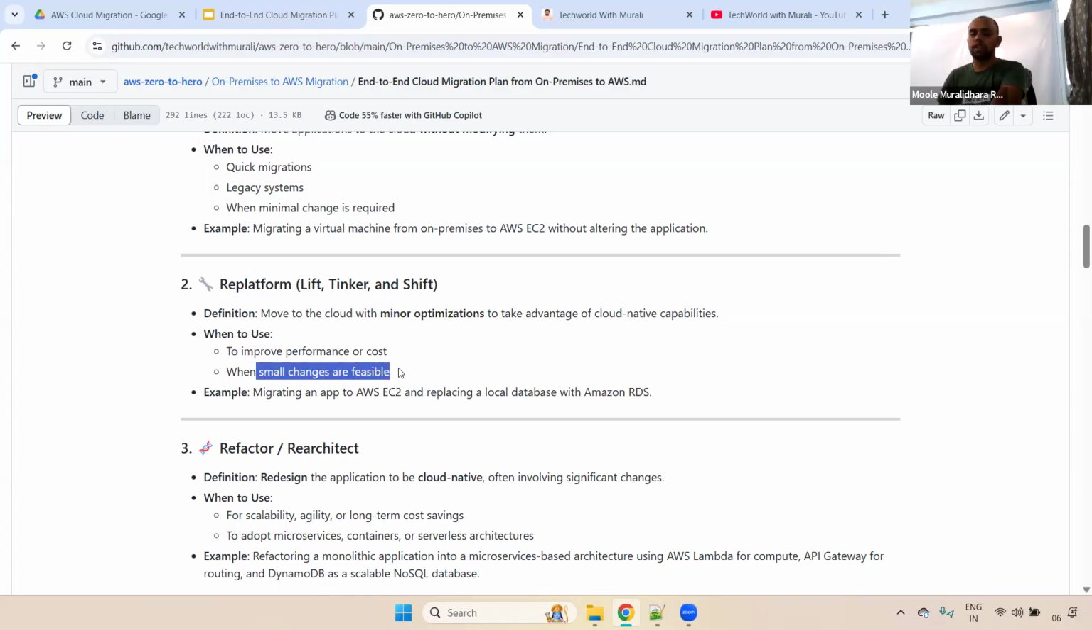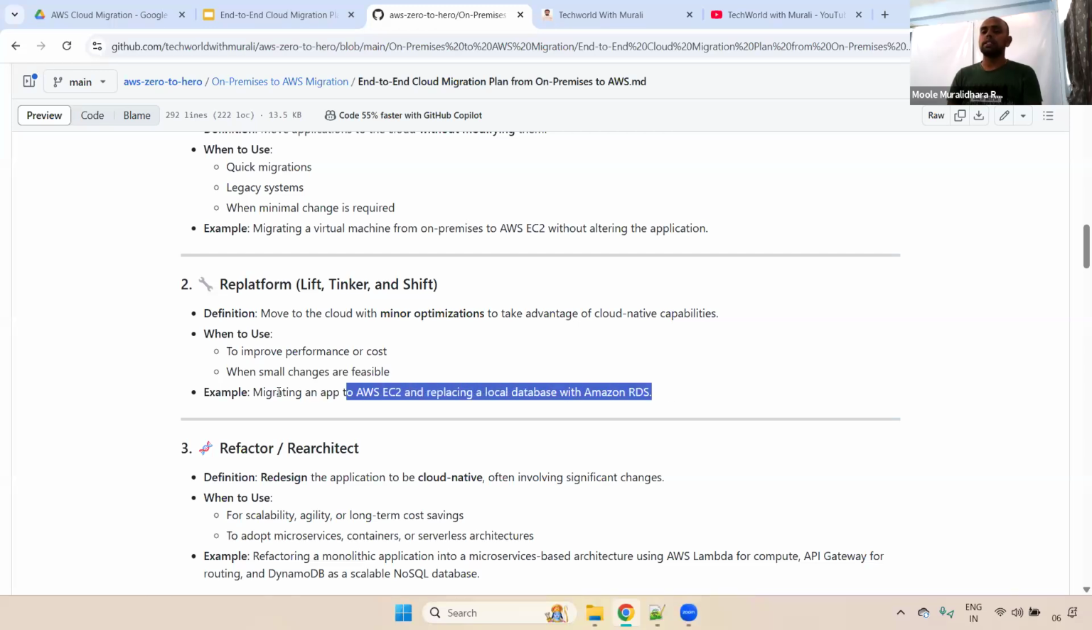When small changes are feasible, during that time we'll use this particular re-platform. Example, migrating an app to AWS EC2 and replacing the local database with Amazon RDS. Example, in on-premises we are using a local database inside the EC2 instance we have installed. Instead of that, what you can do is use the AWS RDS managed one. Okay, this is one of the strategies: cloud migration strategy, re-platform.